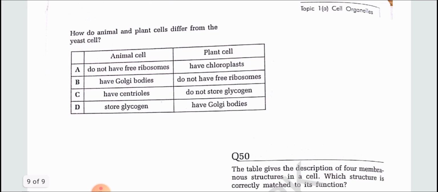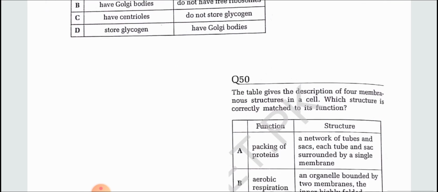How do animal and plant cells differ from the yeast cell? Basically, there is a comparison between animal cell and plant cell. Animal cell do not have ribosomes. This is not true. Animal cell have Golgi bodies. Yes, animal cell have. Plant cell do not have free ribosomes. No, plant cell have ribosomes. Animal cell have centrioles. Yes. Plant cell do not store glycogen. Yes, plant cell stores starch as a storage material. So correct option is C. Animal cell store glycogen. Yes. Plant cell have Golgi bodies. So the correct option is C.